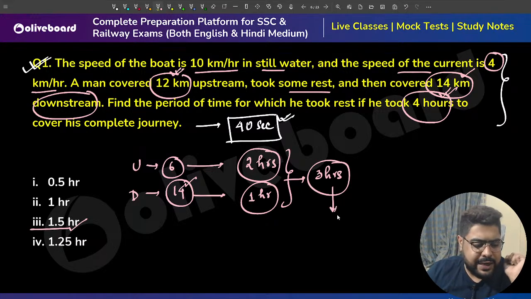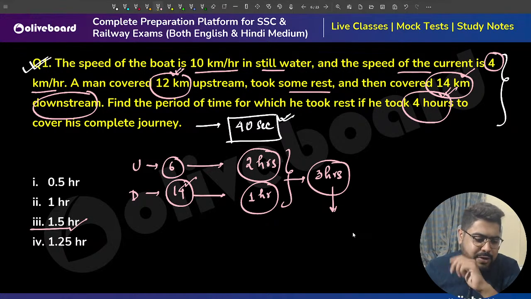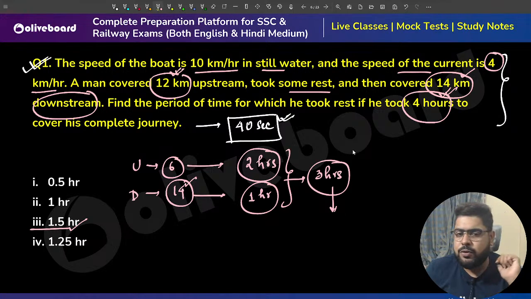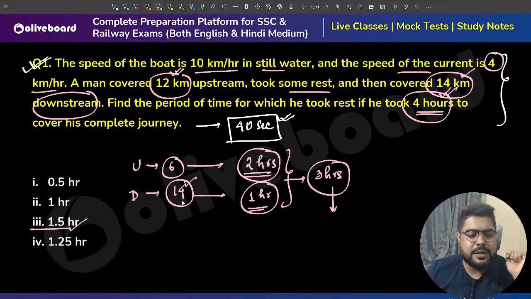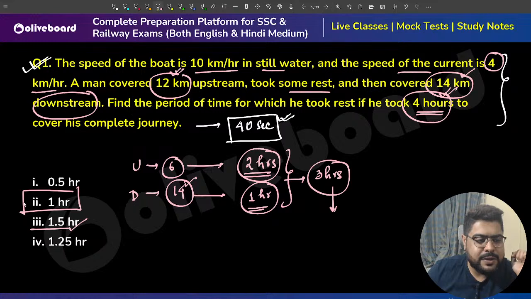So how much did he rest? Anik says 1.25. No, the answers are not correct. So total 4 hours, but actually the journey time was 2 hours for upstream, 1 hour for downstream. He took rest for 1 hour.